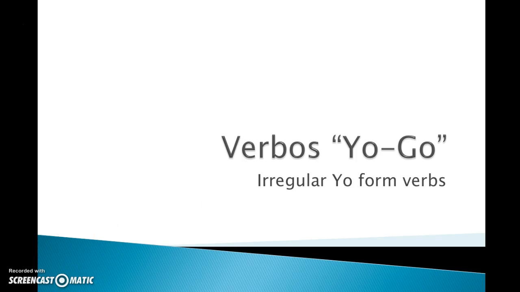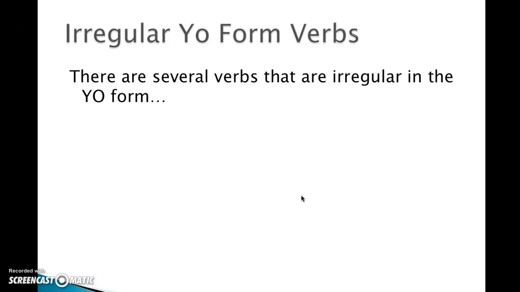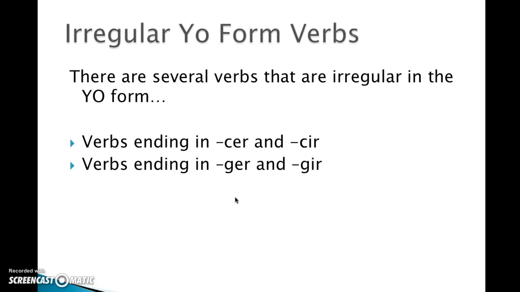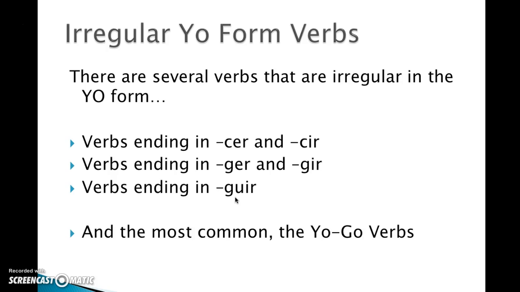All right, so we are going to talk about verbos yo go and other irregular yo form verbs. There are several verbs that are irregular in the yo form. So I've got verbs ending in cer and cir, like convencer, producir. Verbs ending in ger and gir, like recoger and dirigir. And verbs ending in guir, like distinguir or seguir. And of course, the most common, the yo go verbs.